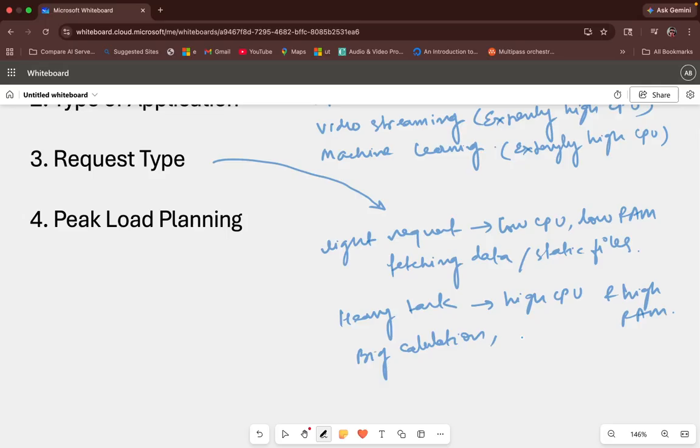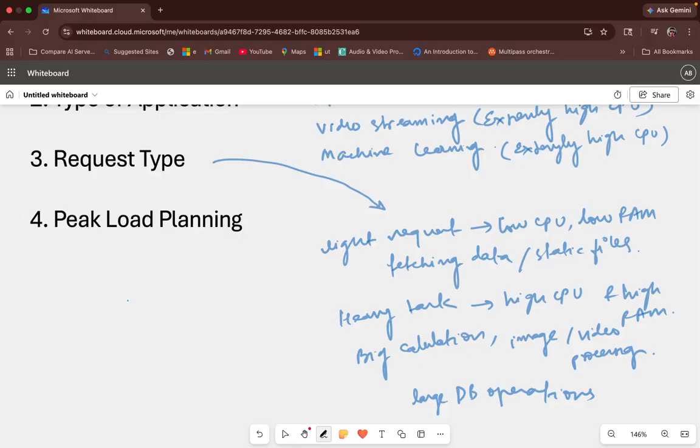Then it could be image or video processing, or maybe some large DB operations. So here the request type is also very important while considering what kind of server we have to choose.